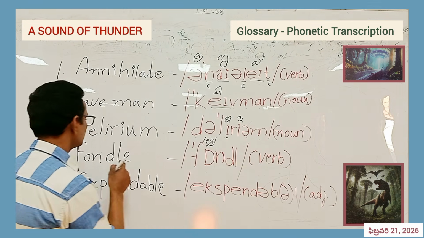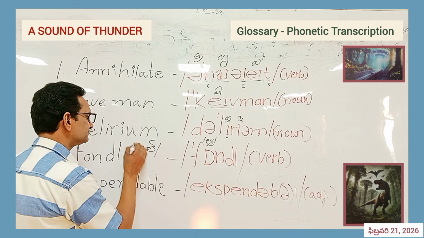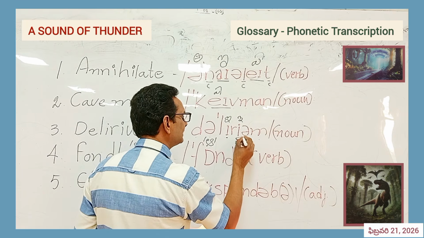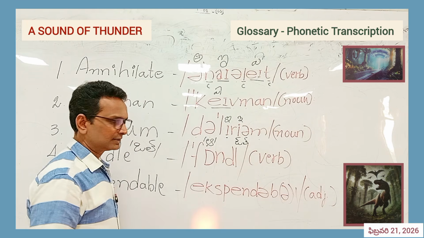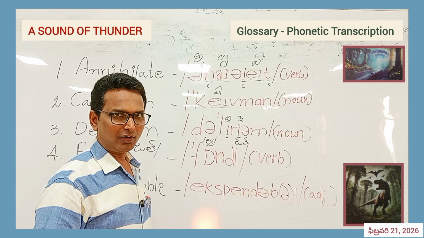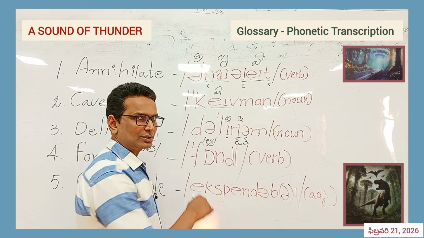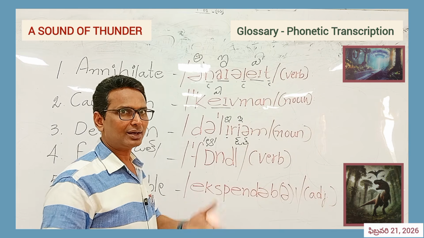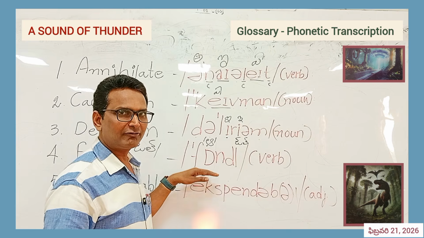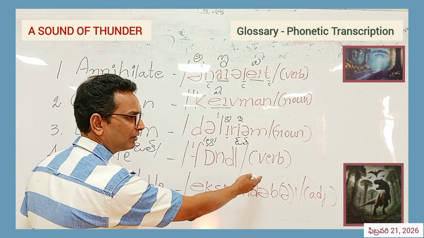If you look at this, friends, we say fondle, not dill. We might probably say fondle, but we don't find this. It's like d and l, short ones. It's for, not fa: fondle. The stress is on the fa sound, so we have to stress and make it louder. At the end, the sound comes down. Fondle. It's a verb form.